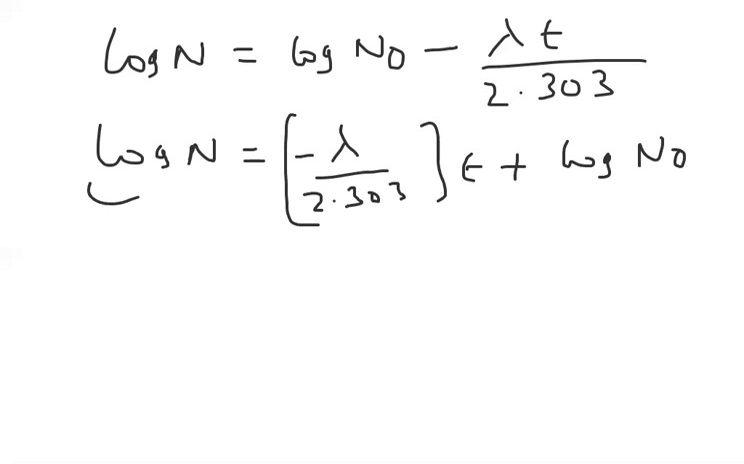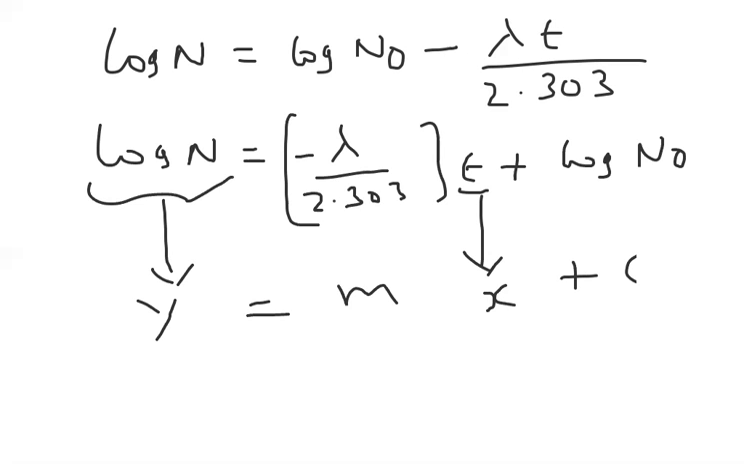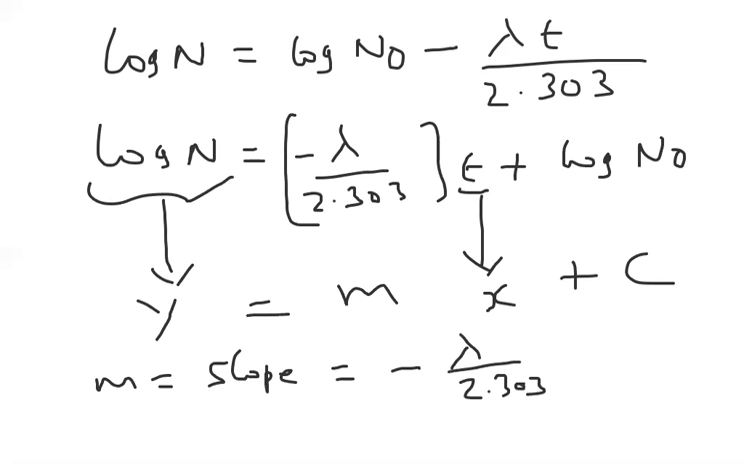Suppose I am taking log N on the y-axis and time on the x-axis. Now I can write the formula y equal to mx plus c. M, you know, is nothing but the slope. Slope is equal to minus lambda by 2.303, the negative slope. And C is called the y-intercept. The y-intercept value is log N naught.